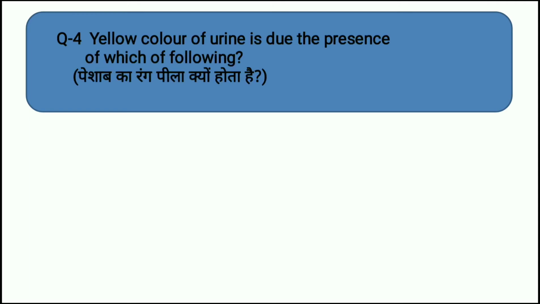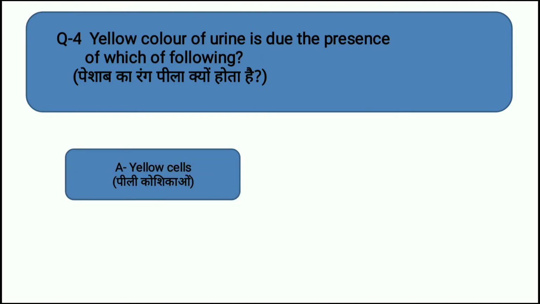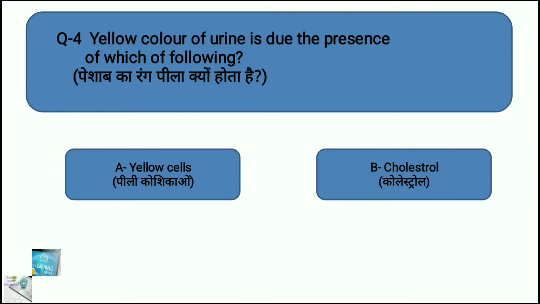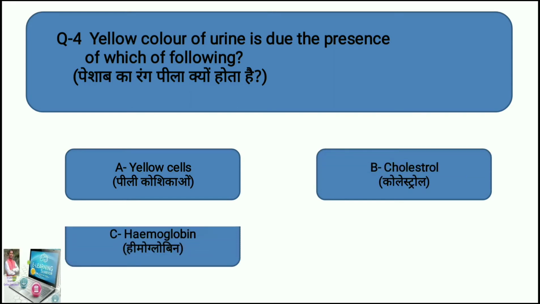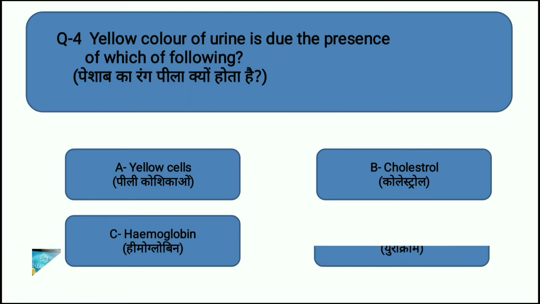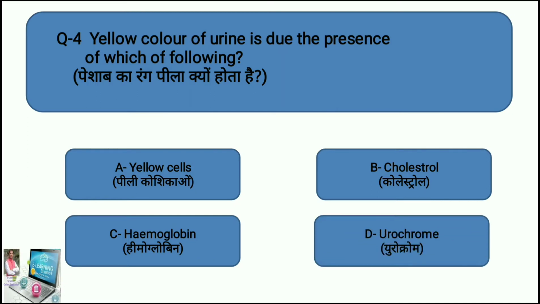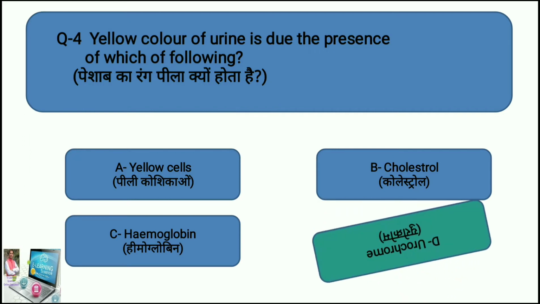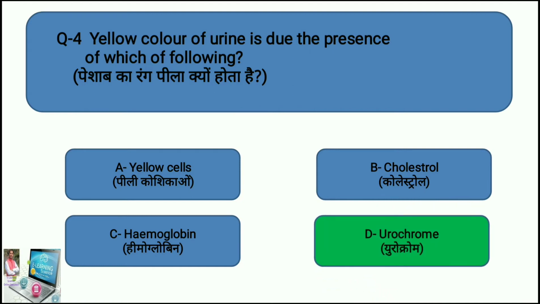Question number 4. Yellow color of urine is due to the presence of which of the following? What is the reason for the yellow color of urine? Here are your options. Option A is yellow cells, option B is cholesterol, option C is hemoglobin, and option D is urochrome. The right answer is option D, urochrome. Due to the presence of urochrome, urine color is yellow. Urochrome basically is a yellow colored pigment. Let's move to the next question.